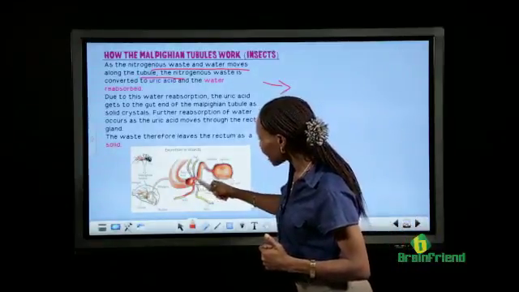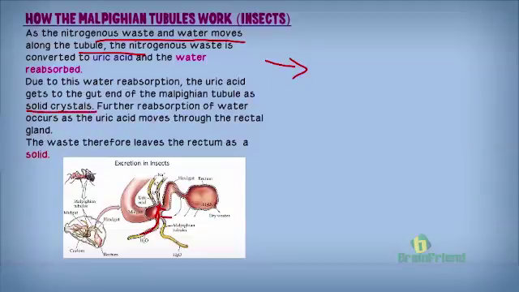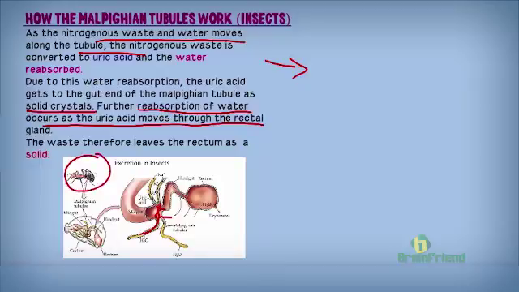What will be left after this reabsorption will just be a solid crystal. This solid crystal further undergoes reabsorption as it moves down through the rectal gland. That's why most times insects' excretions are usually solid or semi-solid.